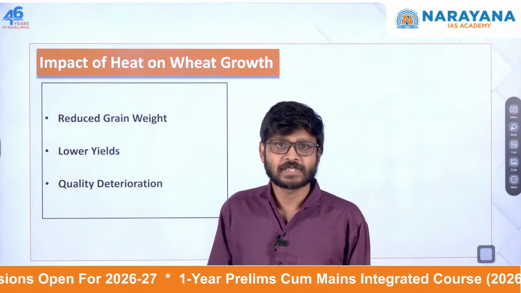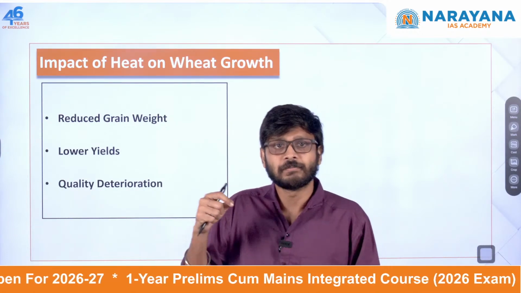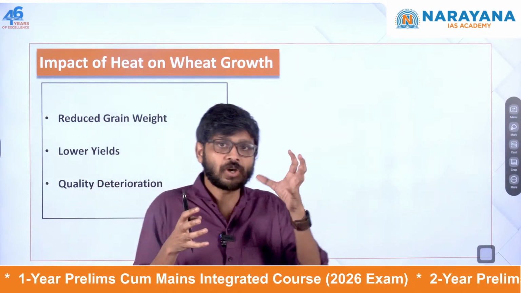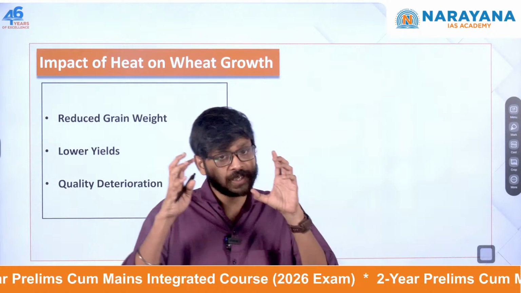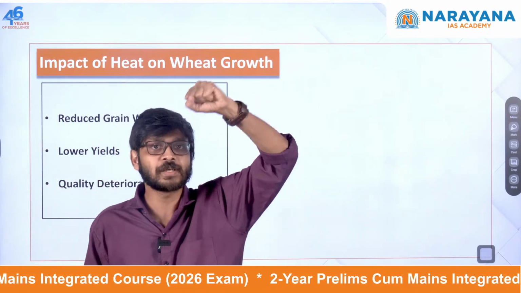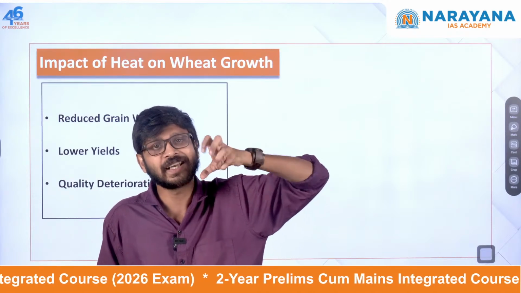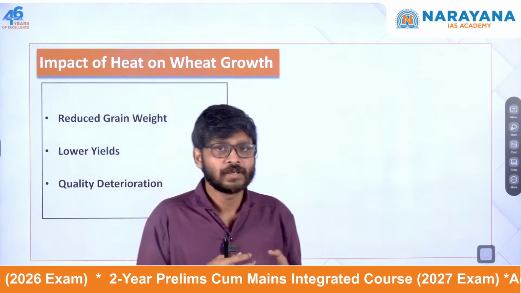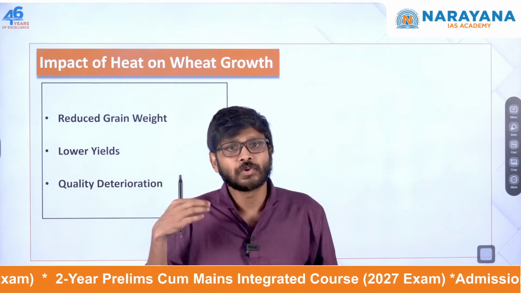So the major impact is lighter grains. For example, the high temperatures will shorten the grain filling period. Grain filling period is the most crucial period. So the higher the temperature, the shorter the grain filling period will be, so obviously the grains will be much lighter. Smaller, lighter grains will be there, so obviously that will lead to lower yield.